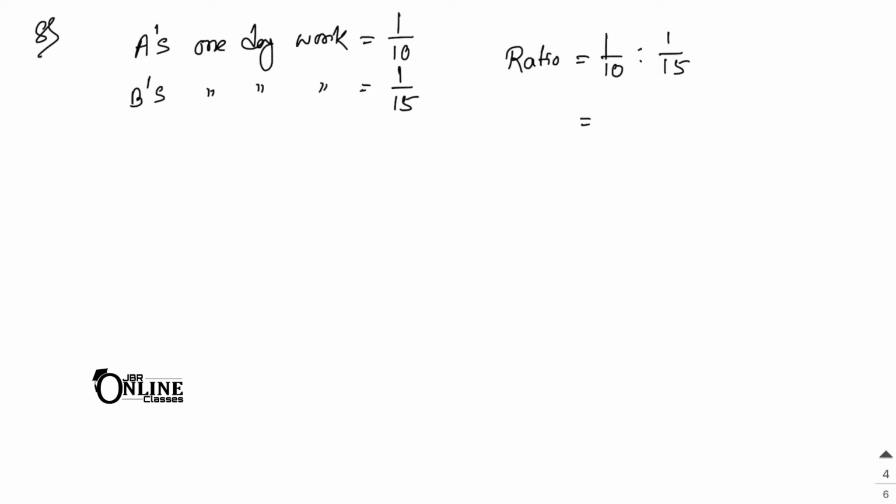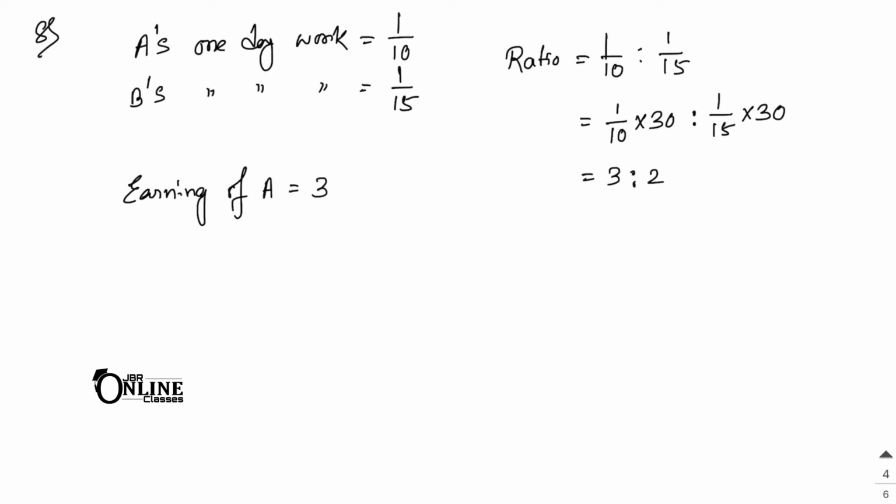The LCM of 10 and 15 is 30, so multiply 1 by 10 with 30 and 1 by 15 into 30, so it becomes 3 is to 2. That means the money will be divided in the ratio 3 is to 2. So earning of A equals 3500 into 3, the ratio part of A, and in the denominator we always write the sum of the ratio.